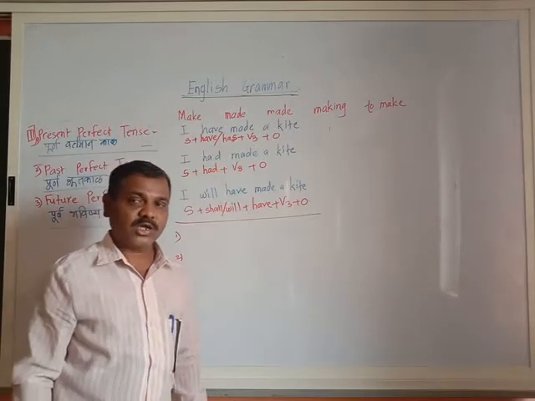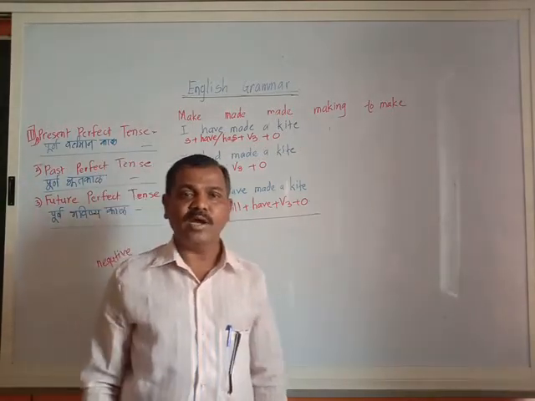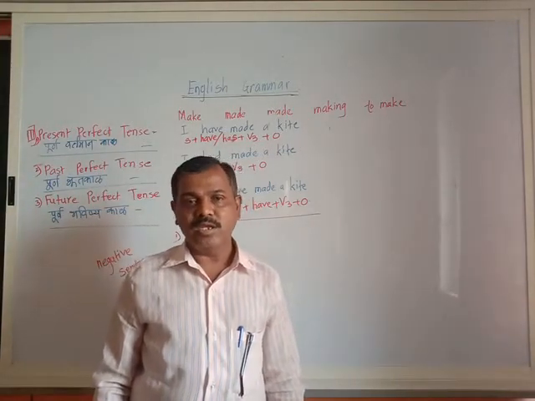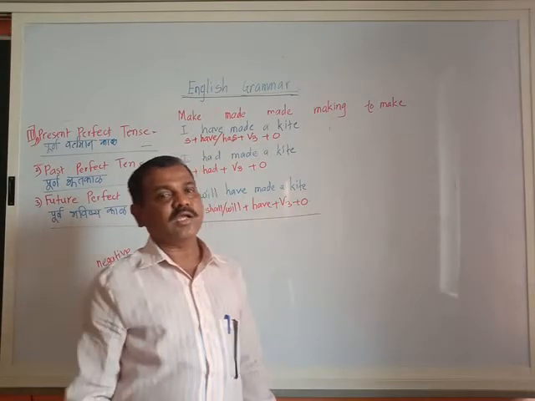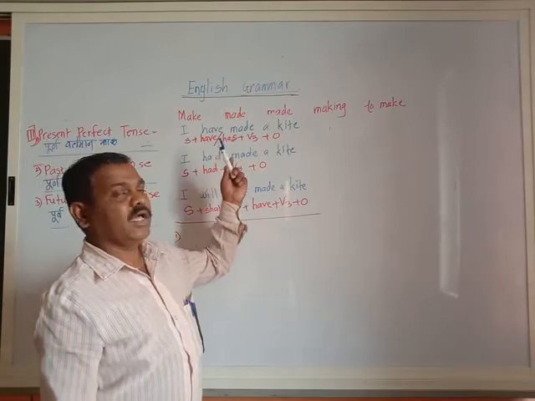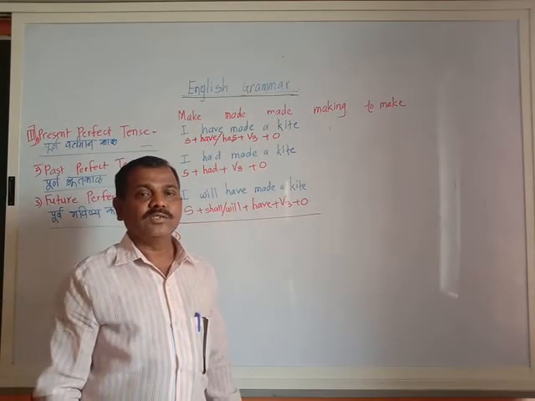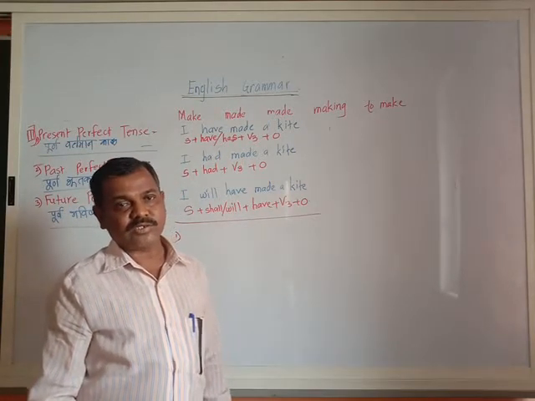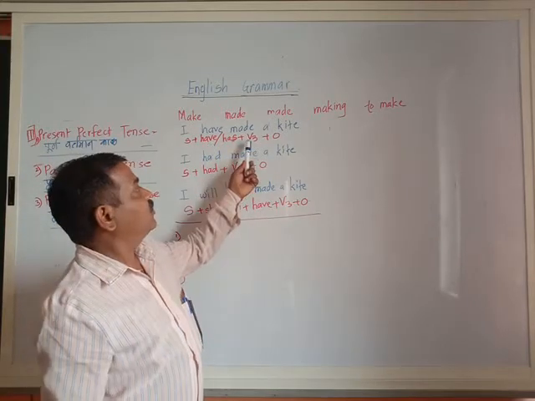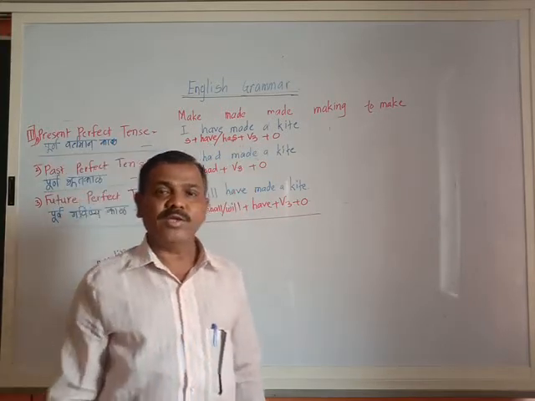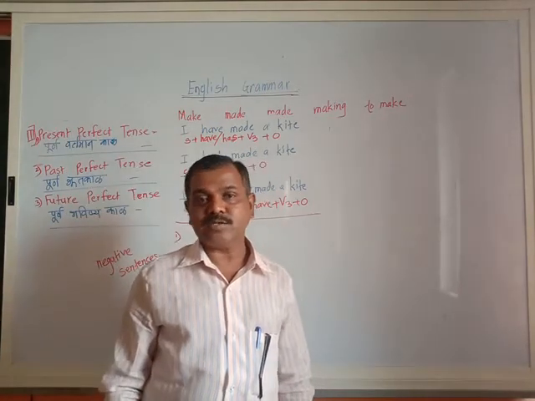Go back to these charts. I have, we have, you have, he has, she has, it has, and again they have. Has is there for the third person singular subjects. Otherwise we have to use have, and the third form of the verb, V3, that is past participle, we can say.